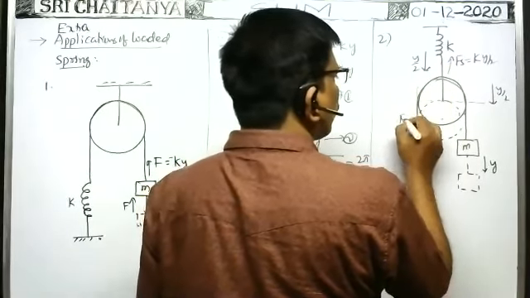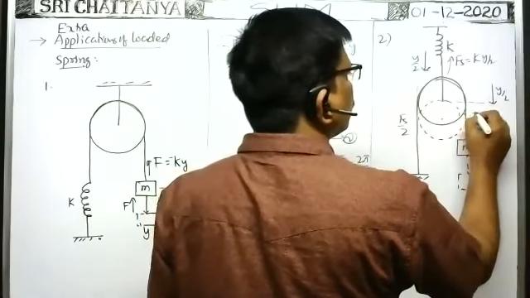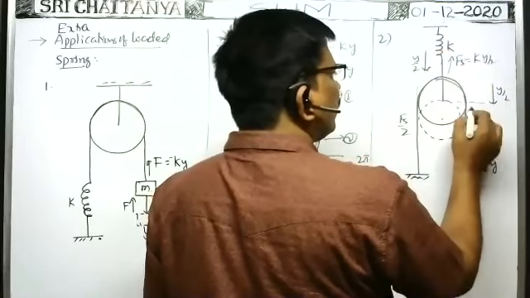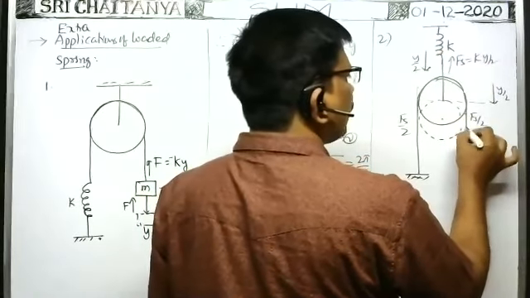Here Fs by 2, here Fs by 2. Fs by 2 plus Fs by 2 is equal to Fs only now. That's why this Fs by 2 acts on the block in upward direction.